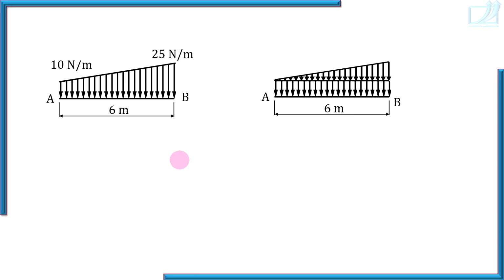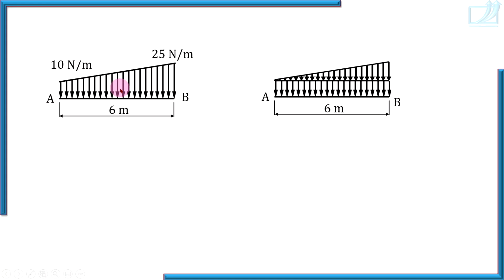We divide this trapezium into two standard shapes, a rectangle and a triangle. This trapezoidal load is a combination of a rectangular load and a triangular load. Rectangular load means UDL and triangular load means UVL.